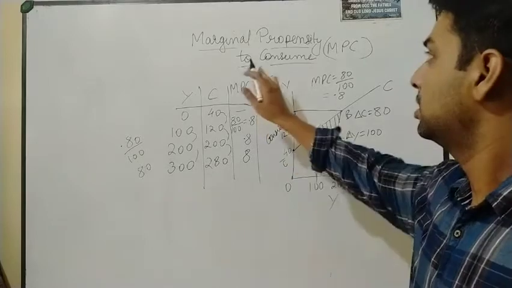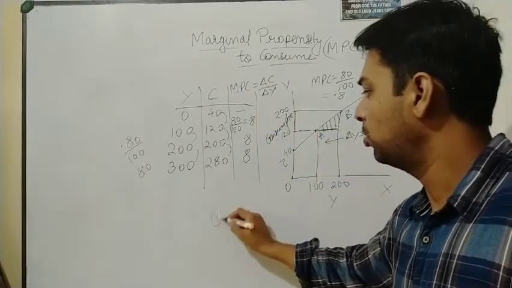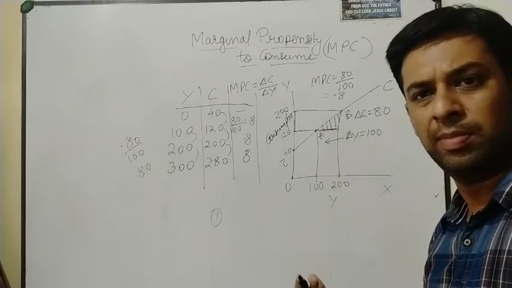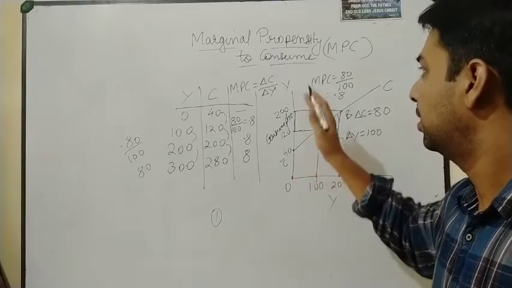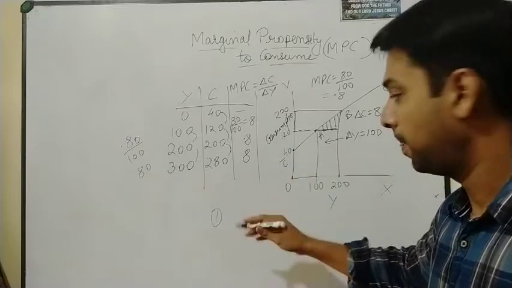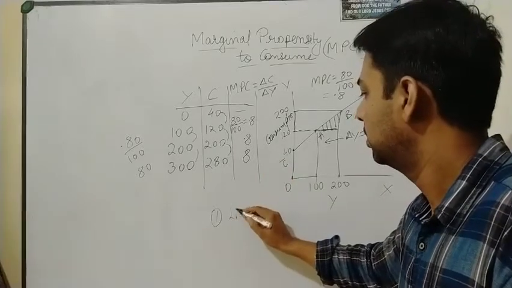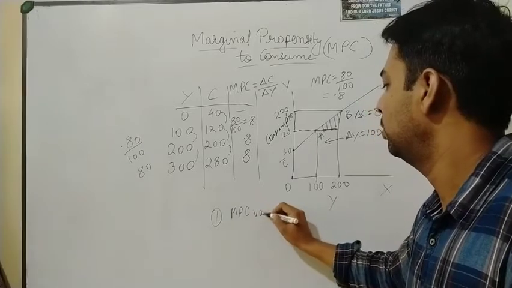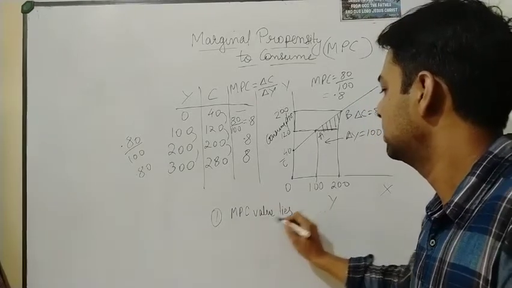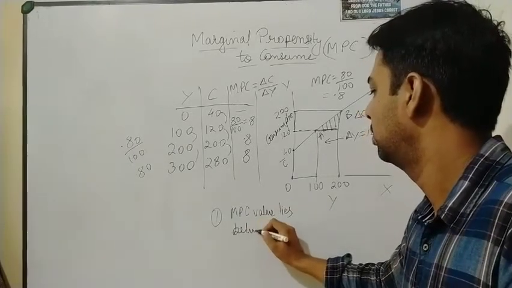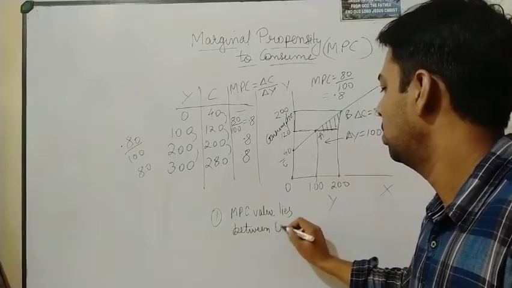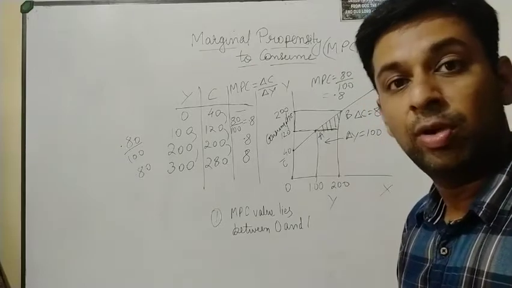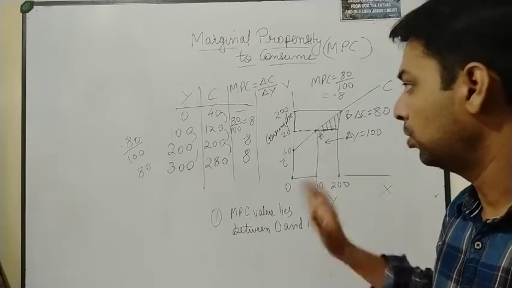And remember this MPC, 2 points you have to remember, which usually comes in 1 mark questions sometimes, that the value of this MPC lies between, or you can write, MPC value lies between 0 and 1. Okay, so its value lies between 0 and 1 only. So you will have to remember this.